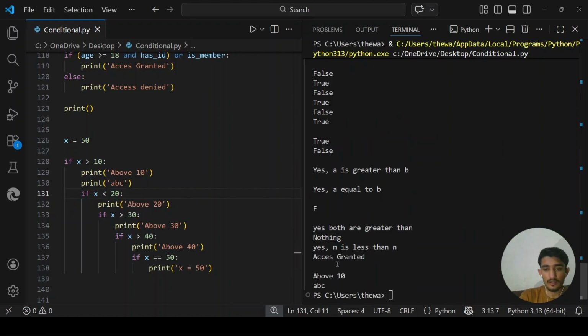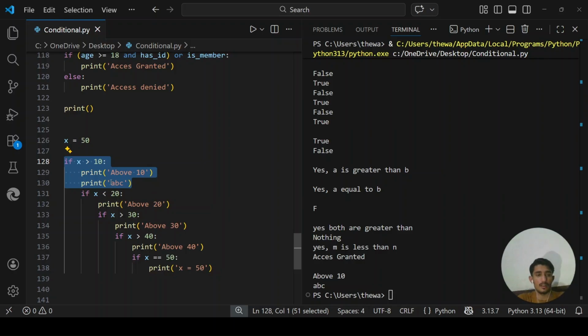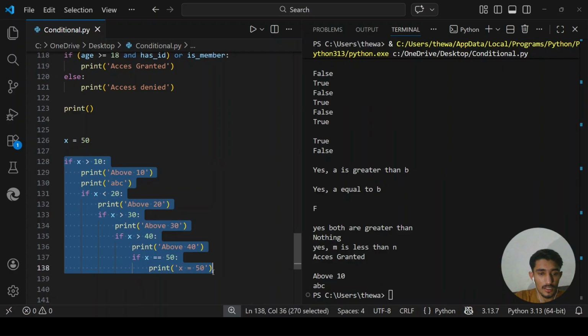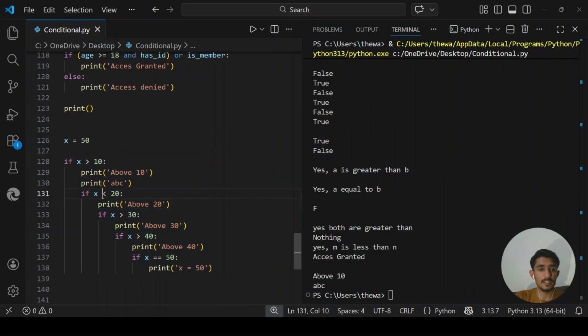So here just 2 lines run, and Python comes back and will not check the other nested ifs, because in nested if statements, if any one condition gives a false boolean expression, then the code will skip right there.